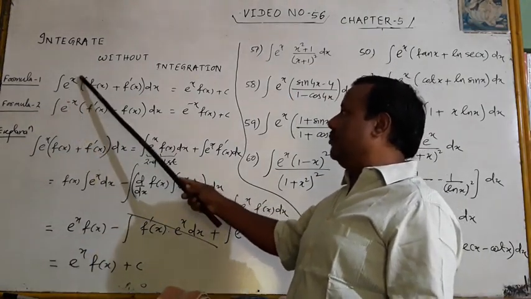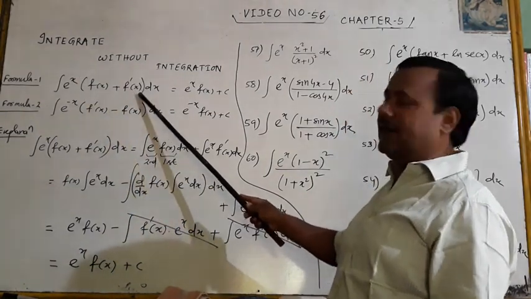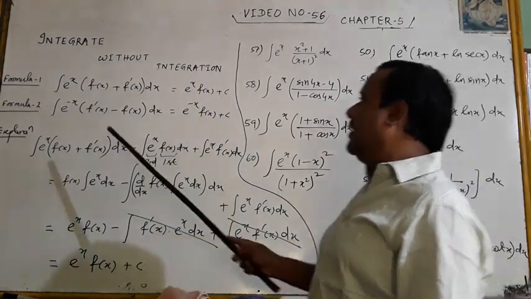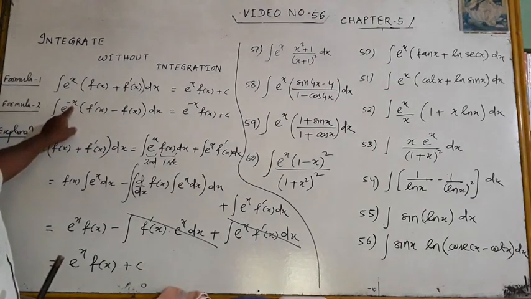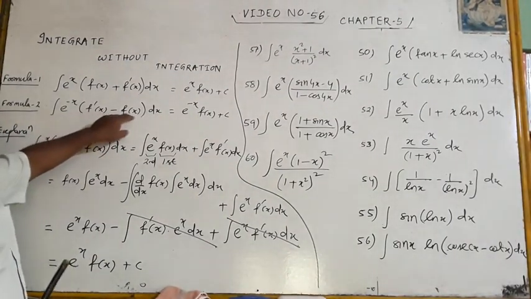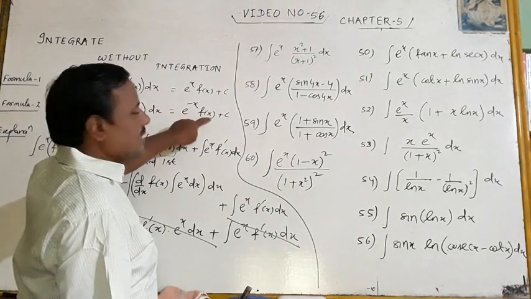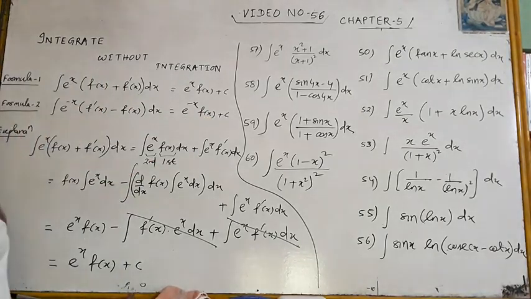Look here, e to the power x f(x) is the husband, f'(x) is the wife, and the result is e to the power x f(x) + c. And similarly, if e to the power minus x is there, then f'(x) minus f(x), then the result is e to the power minus x f(x). Now you decide what is what. Now how it comes, I am explaining formula 1 and you should do formula 2 by yourself.